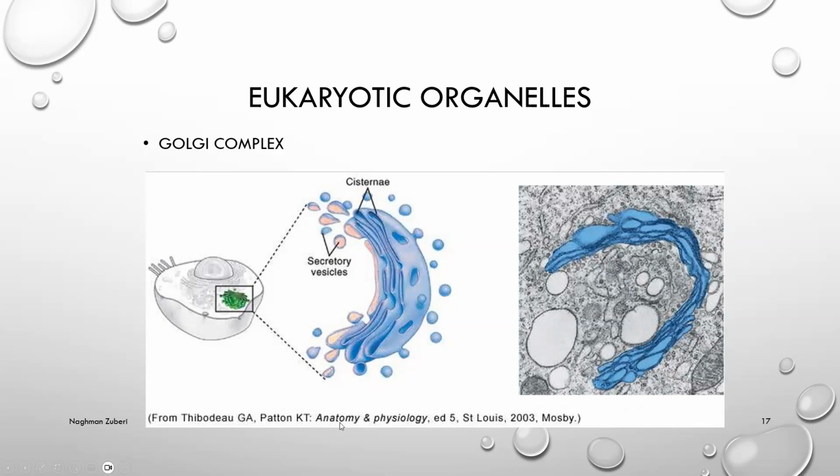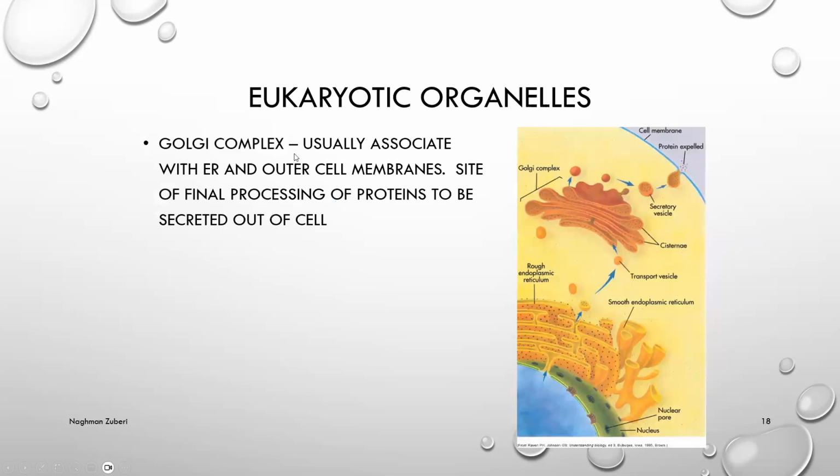This is the Golgi complex. The Golgi complex is usually associated with the endoplasmic reticulum and the outer cell membrane, and is the site of final processing of proteins to be secreted out of the cell.